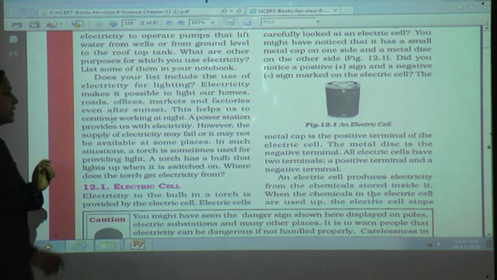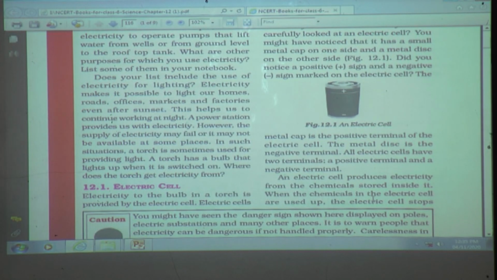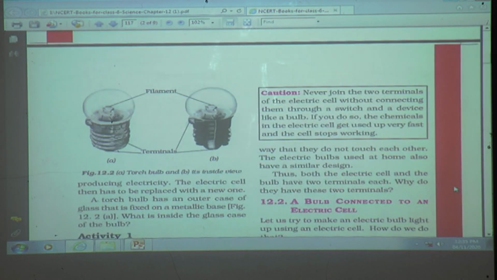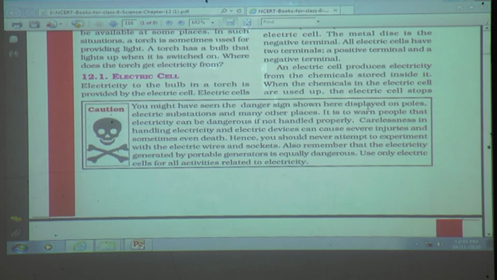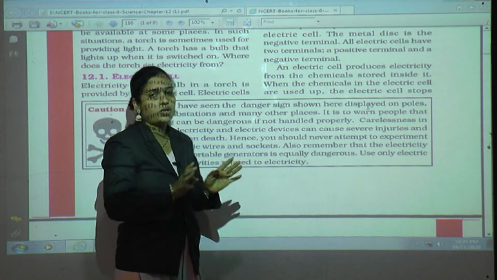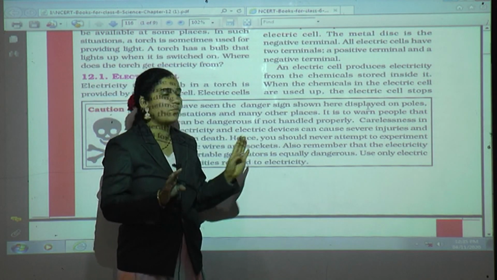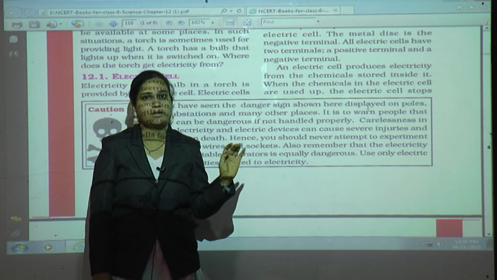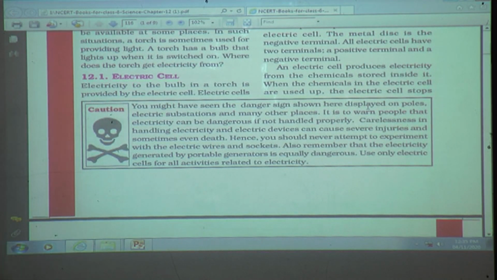When the chemicals in the electric cell are used up, the electric cell stops producing electricity. The electric cell then has to be replaced with a new one. So then you have to buy a new cell for your work.